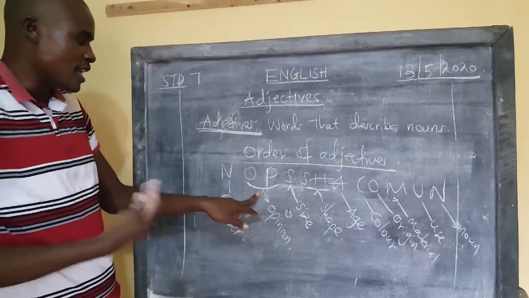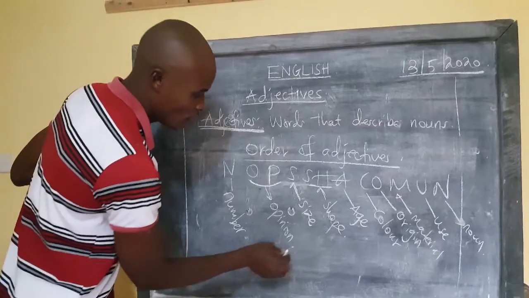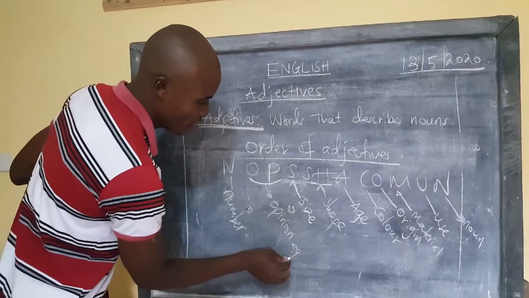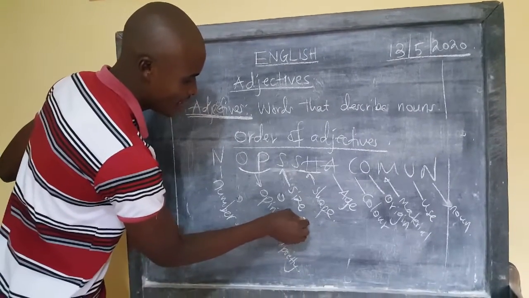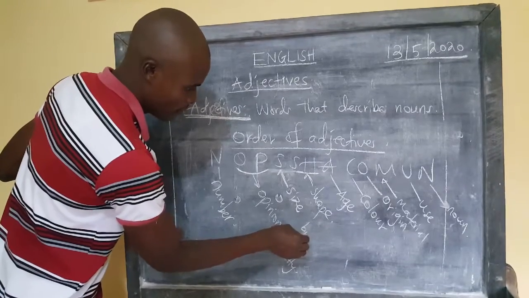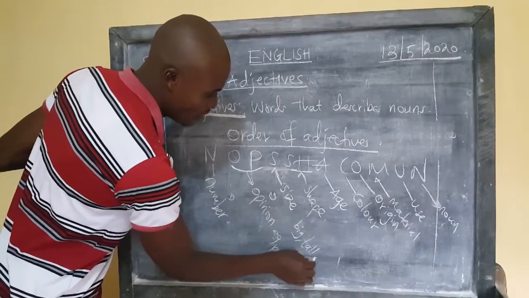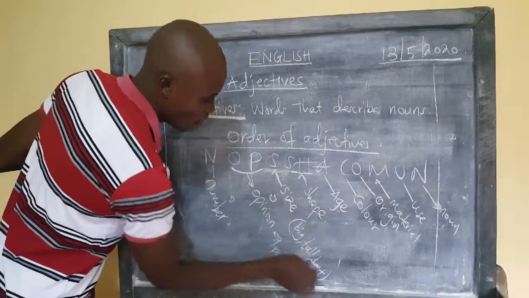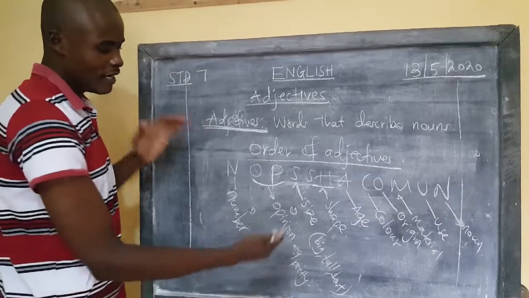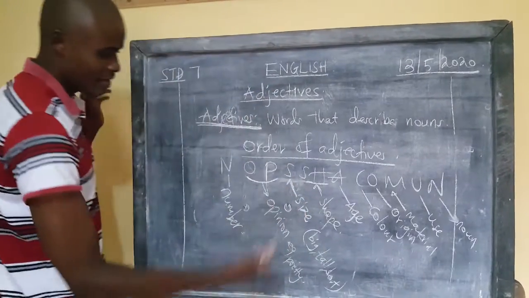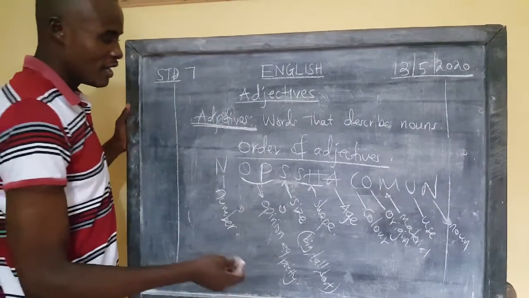Opinion is somebody's idea over something. And size, under size here, we'll talk of, let me just give an example here. Can talk of pretty. Here under size, can talk of big, when somebody is big, somebody is tall, somebody is short. I met a short man. All those will come under size. Lana, you will bear with me. Our writing is going vertically. That should not be, but just because I'm giving an example.